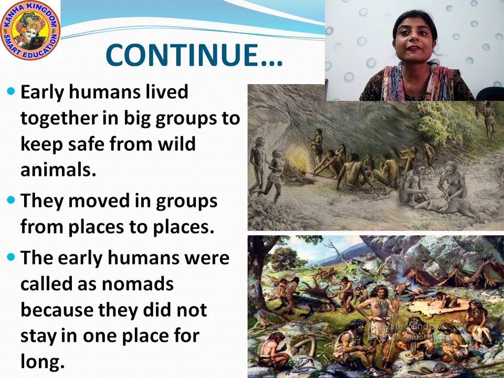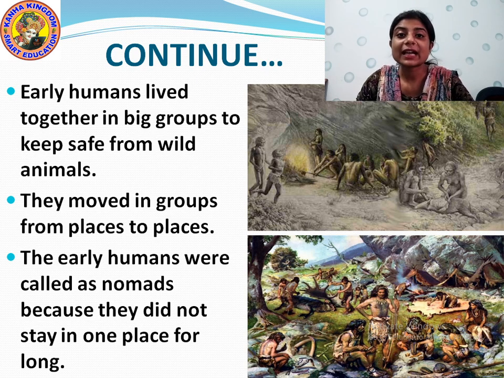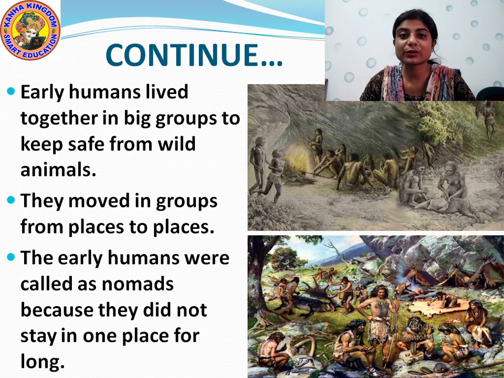Okay, they always lived in a group. Can you see the picture? You can make out, see the first picture on the top. These early humans are living in a cave with a group of people. They are burning the fire. They are eating the flesh of the animals. They used to eat the flesh of animals because they did not know how to cook. And the second picture also shows a group of early humans living together.